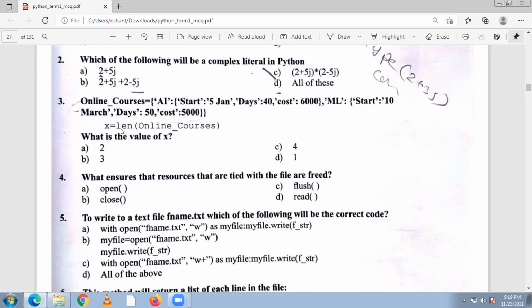So x is equal to the length of online courses. It is asking about the length of this dictionary. We have two keys. One is AI, and the second one is ML. These are the main keys. All others are sub keys other than values. Start, days, cost are the sub keys of AI. So the value of x is 2. So the answer is A.